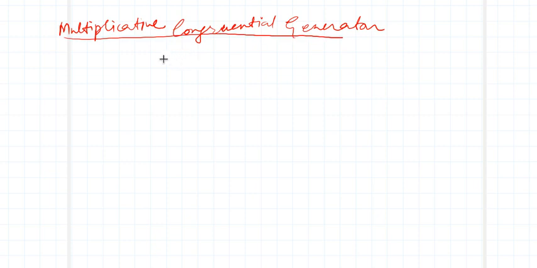And this is most commonly employed, and it was suggested by D. Lehmer.